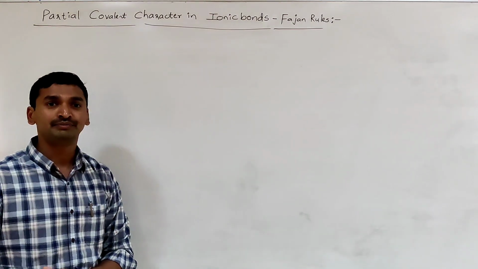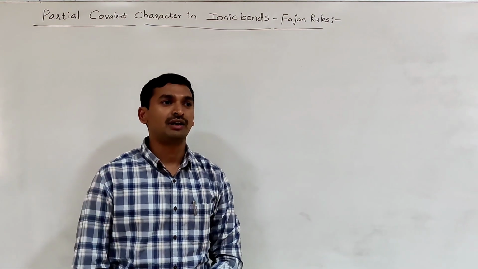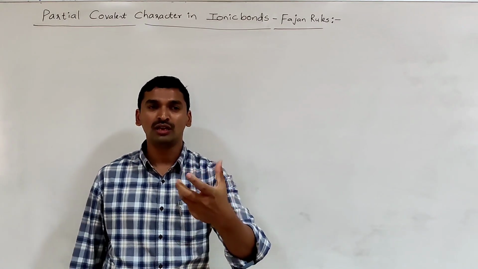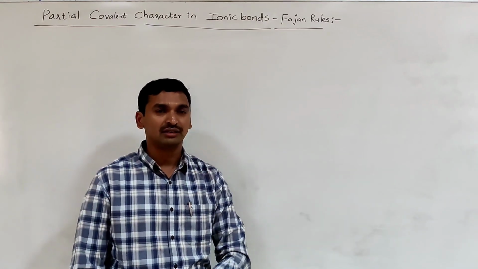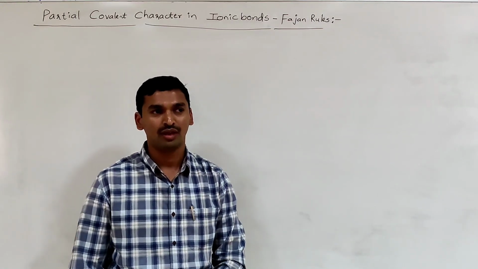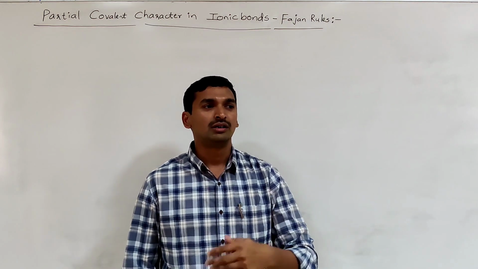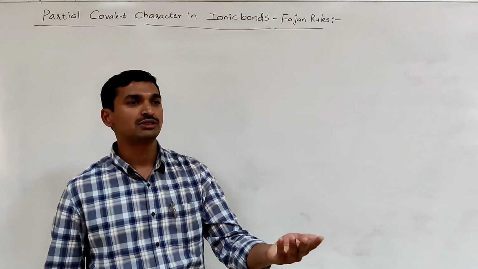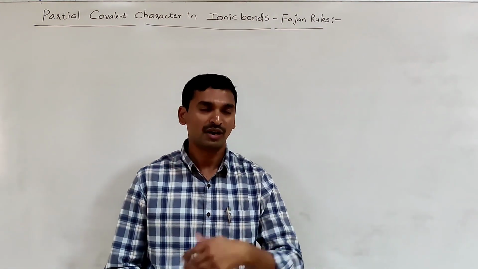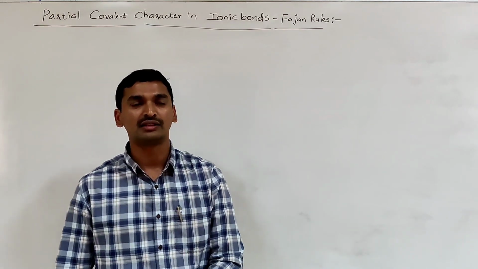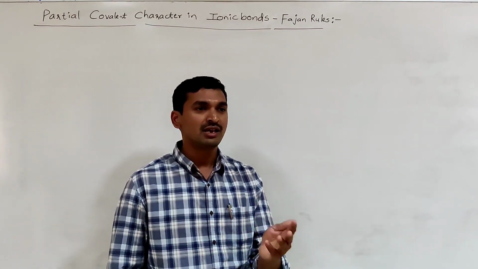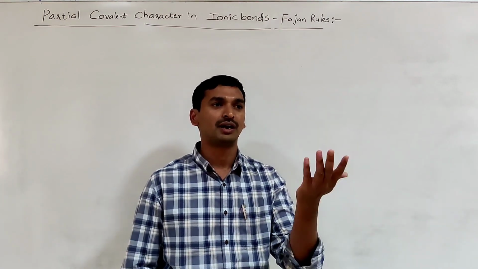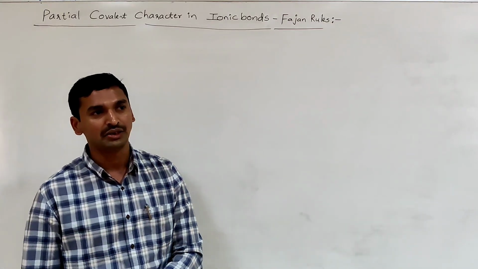How is the ionic bond formed? The ionic bond is defined as the electrostatic force of attraction which holds oppositely charged ions together. How are these ions formed? They are formed by loss and gain of electrons. Whichever loses an electron gets a positive charge, and whichever gains an electron gets a negative charge. That means electron transfer takes place from one atom to another. As a result, one atom gets a positive charge and the other gets a negative charge.